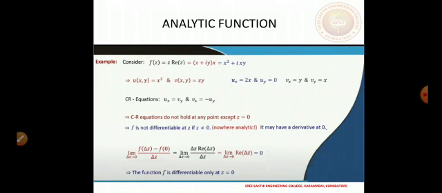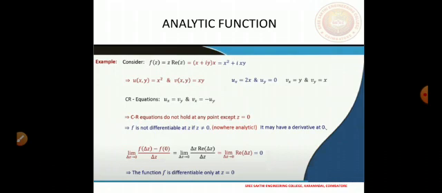So again, if you take a close look at the first equation of the CR equations, that means u x equal to 2x and v y equal to x, they are not equal at any point, but at, for instance, the origin, that means x equal to 0 comma y equal to 0, they are equal.